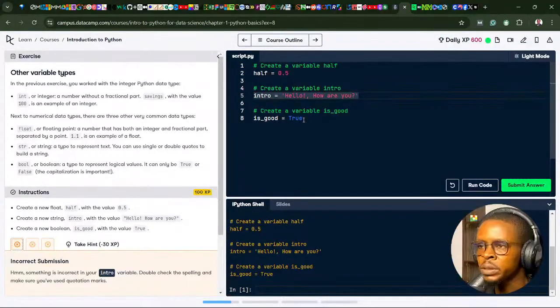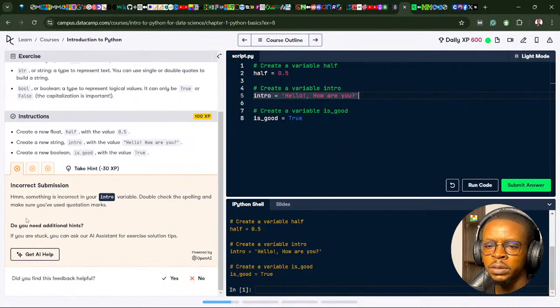You can't be 100% right every time. Create a variable intro: you've created the variable intro with the value "Hello, how are you?" Let's try to troubleshoot it ourselves first before we start taking hints. So let's get the AI help though, and see what the AI is going to say.